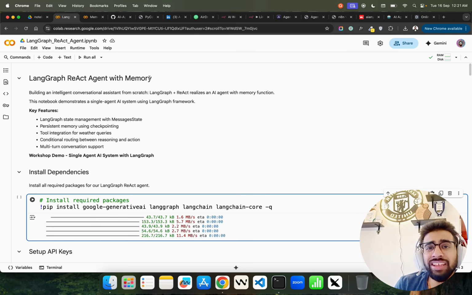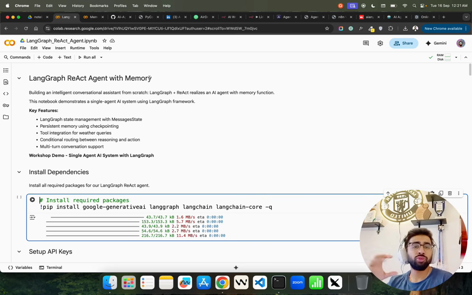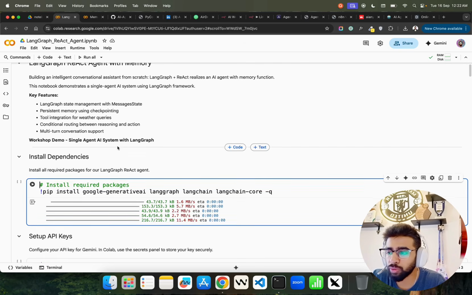The agent also takes notes through the scratch pad within LangGraph, and they can also forget it if the context becomes bigger. That's a tricky thing. Then we're going to look at tool integrations for some weather queries, conditional routing between reasoning and action, and multi-turn conversation support, right?